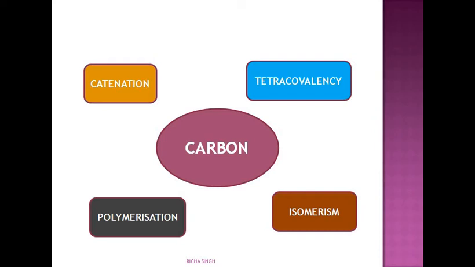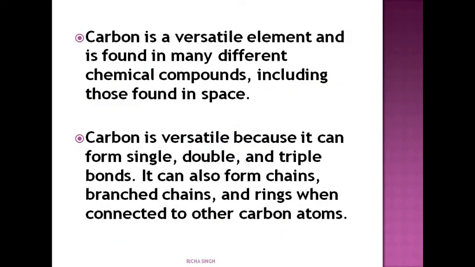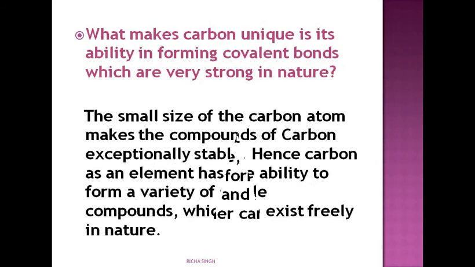Then polymerization. You all know what polymerization is. It is a process where a monomer changes into a polymer. And then isomerism. It is a new term for you all. Here, they have the same molecular formula, but the structure is different. So let's see each of the properties one by one.